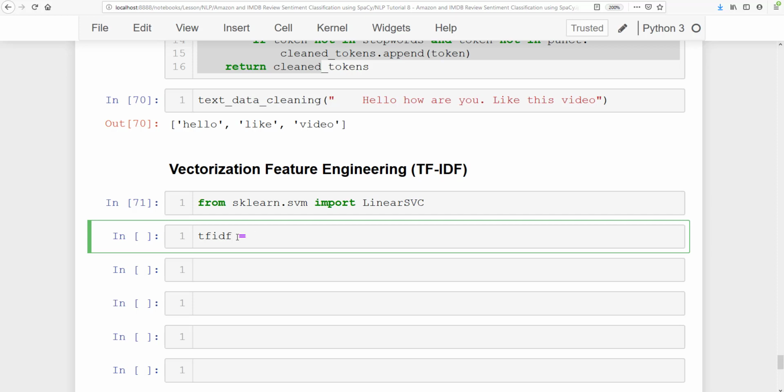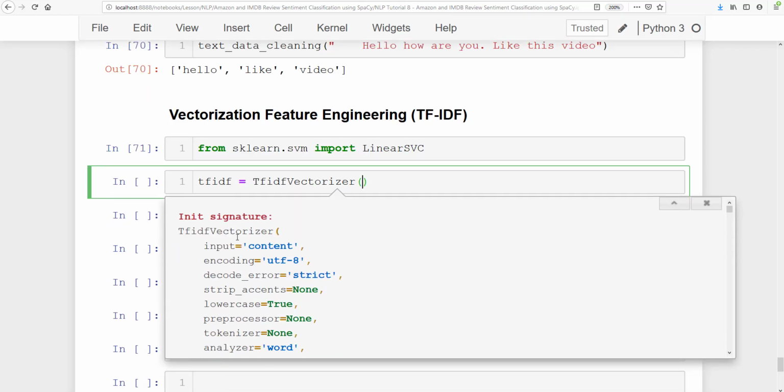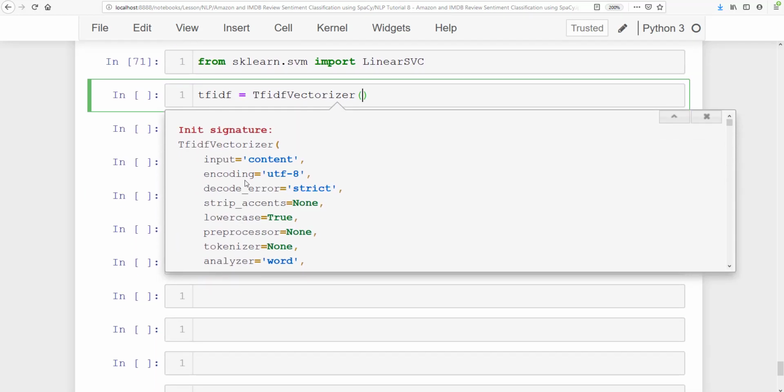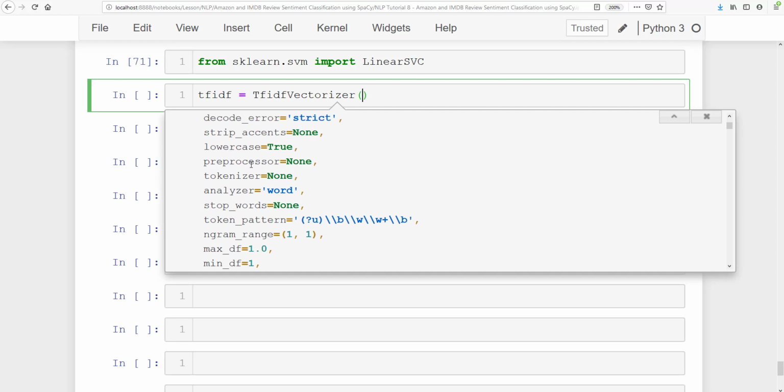TF-IDF is equal to TfidfVectorizer. Now if you press Shift and double Tab, you will see lots of inputs it takes, like lowercase is true, preprocessor, tokenizer, and analyzer.